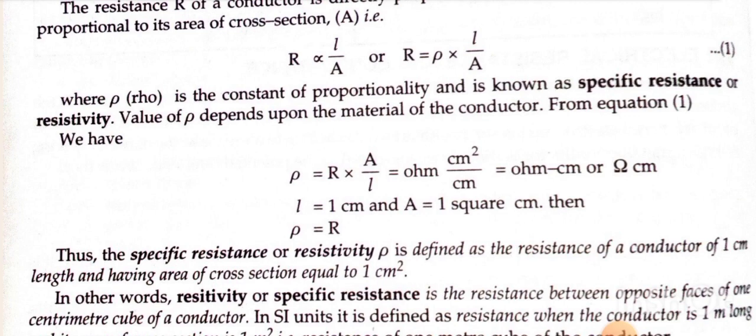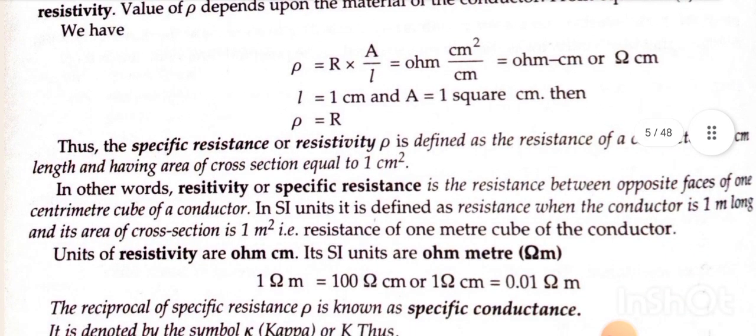In SI unit, it is defined as resistance when the conductor is 1 meter long and its area of cross section is 1 meter square. It means resistance of 1 meter cube of the conductor. Units of resistivity are ohm centimeter. The SI unit is ohm meter. 1 ohm meter is equal to 100 ohm centimeter or 1 ohm centimeter is equal to 0.01 ohm meter.